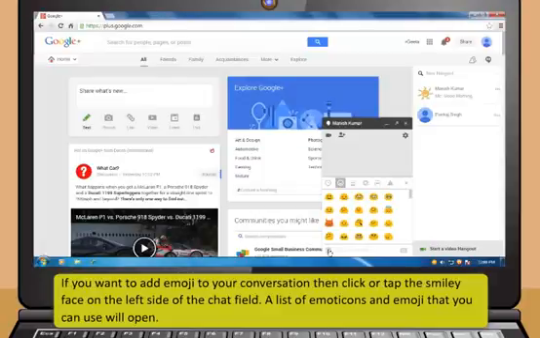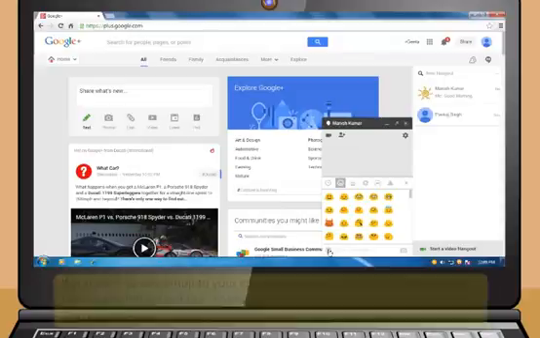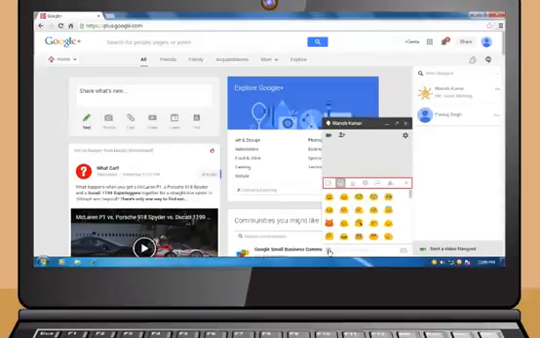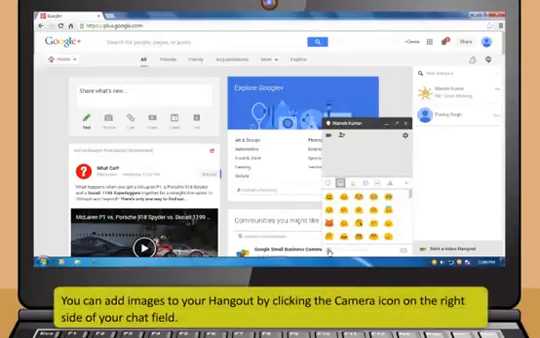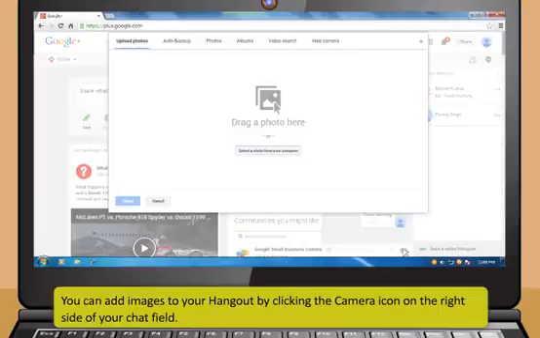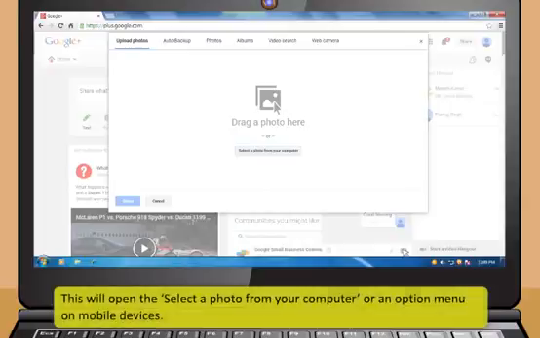A list of emoticons and emoji that you can use will open. They are separated into categories which you can navigate by selecting the icons at the top of the emoticon screen. You can add images to your Hangout by clicking the camera icon on the right side of your chat field. This will open the Select a Photo option from your computer or an option menu on mobile devices.